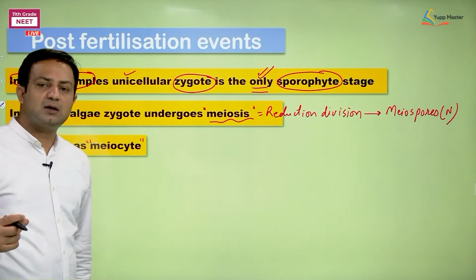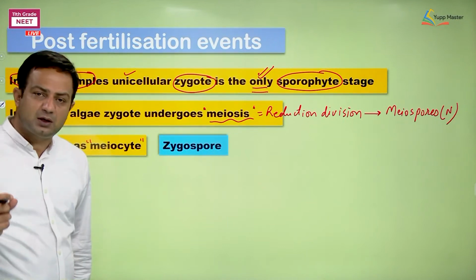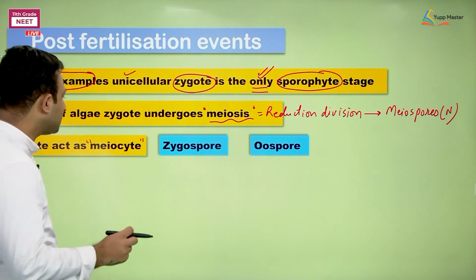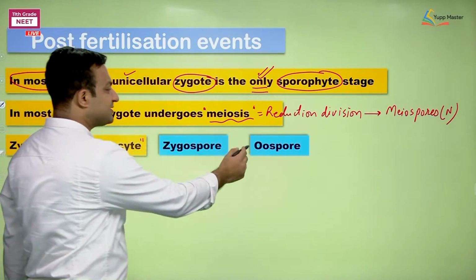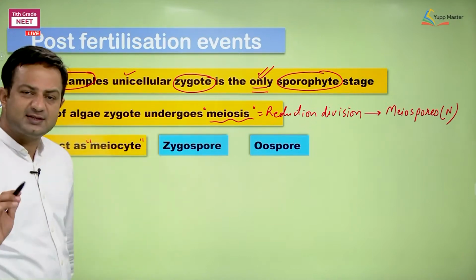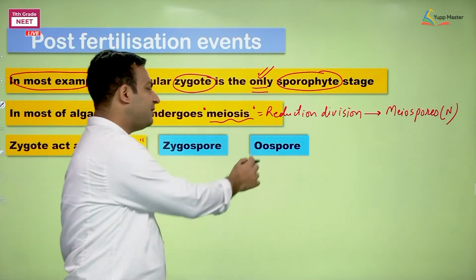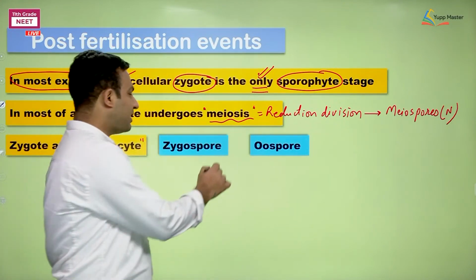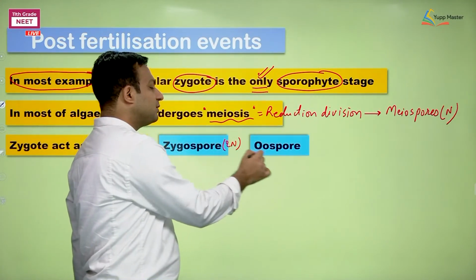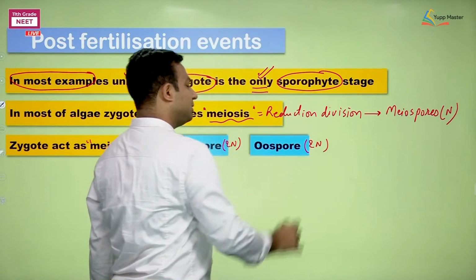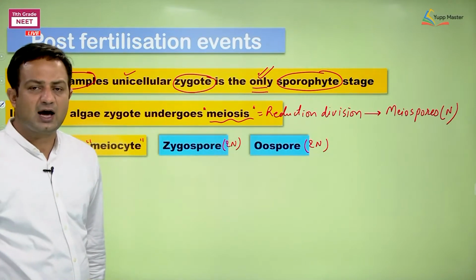You may get confused with such words, so be careful. Zygote is the same. Zygote can be written as either zygospore, or it may be written as oospore. The zygospore is diploid, the oospore is as well diploid. Both of them obviously are diploid.